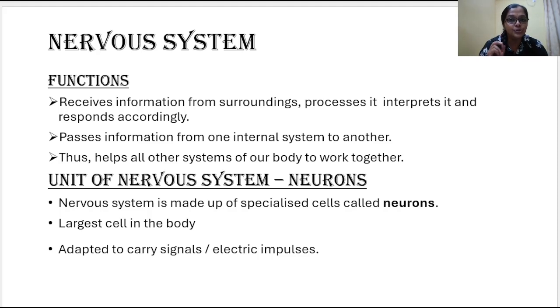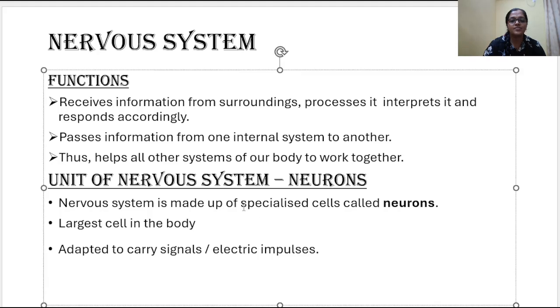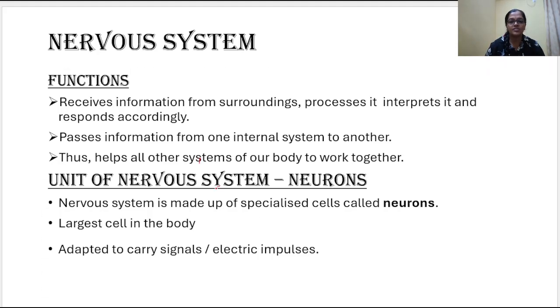What is the important structural and functional unit of the nervous system? Do you want to know? Yes. The nervous system is made up of specialized cells. The specialized cells which are present in the nervous system are called neurons. So it is the basic structural and functional unit of the nervous system.